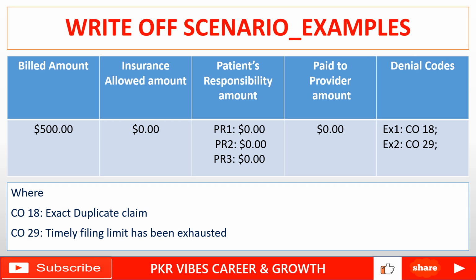Why can we call it a write-off instead of an adjustment? Because insurance does not allow any amount in this particular scenario or these particular denials. So at that time, this is known as a write-off scenario. So we have to understand this point.